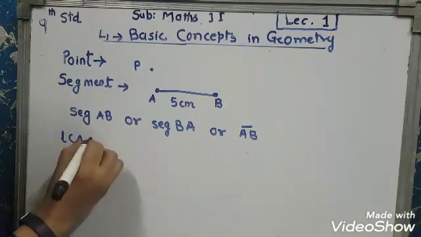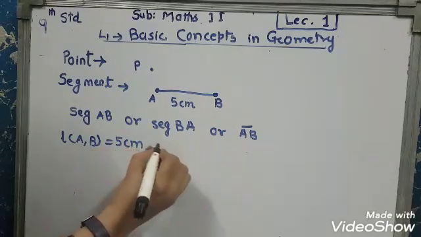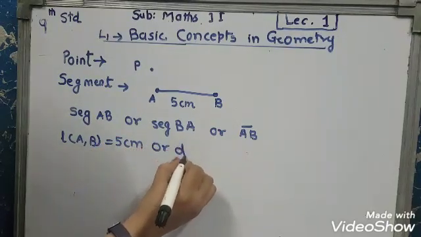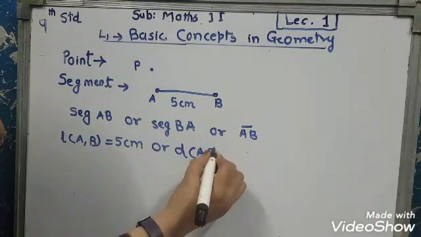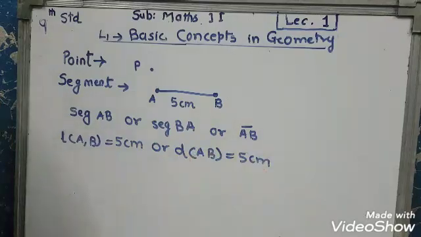Length of segment AB is equal to 5 centimeters, or the distance of points A and B is equal to 5 centimeters.